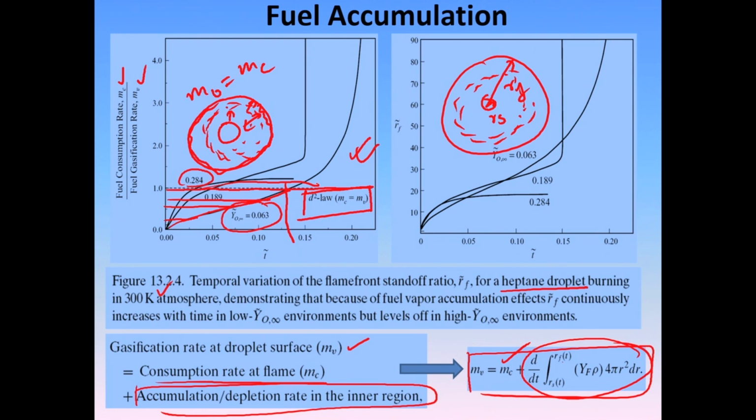That implies that you are approaching a behavior in which there is virtually no accumulation as such. And the flame standoff distance essentially mimics very similar characteristics. So, this flame standoff distance has been normalized by Rs. If you recall, Rf by Rs is supposed to remain constant, and it does remain constant when the oxygen environment is high. Other than that, it changes quite dramatically. So, the fuel accumulation is a real problem, and if you are burning in a low oxygen environment, the fuel consumption rate comes down drastically.